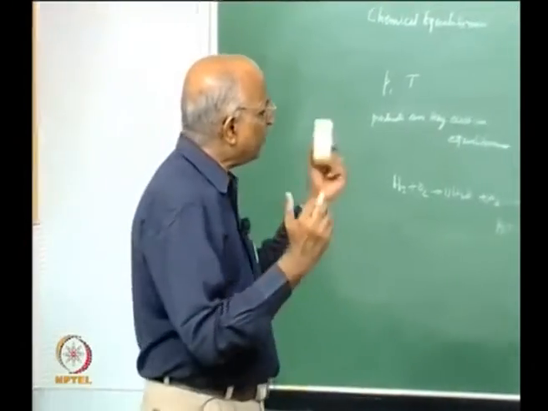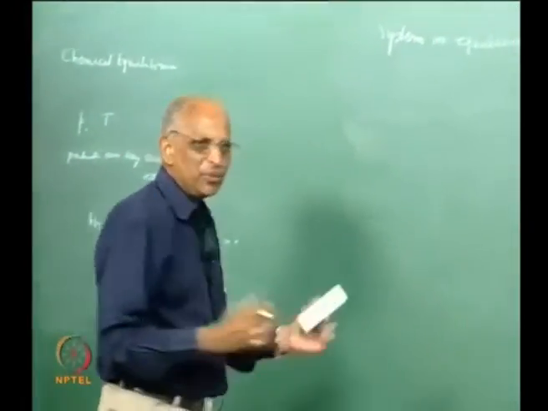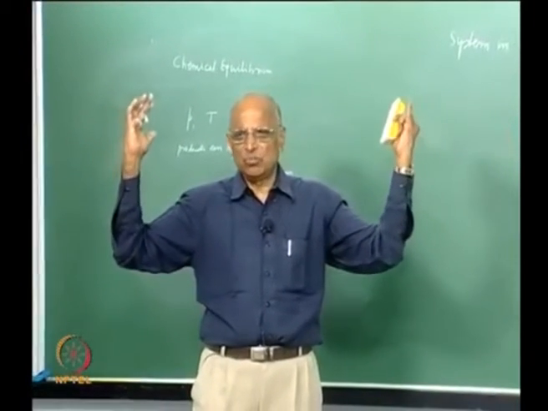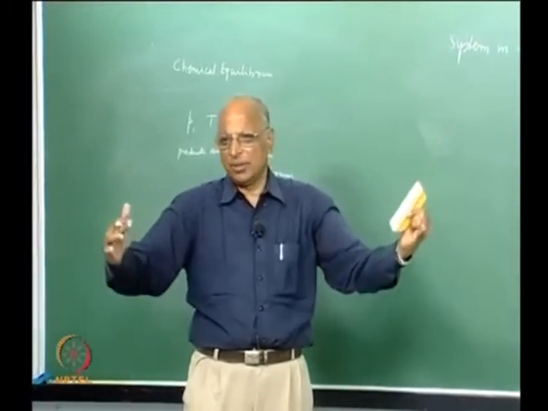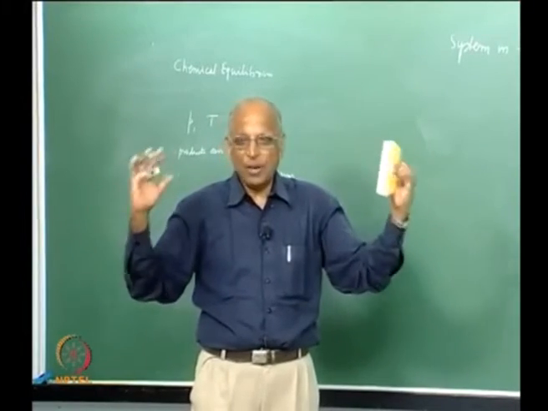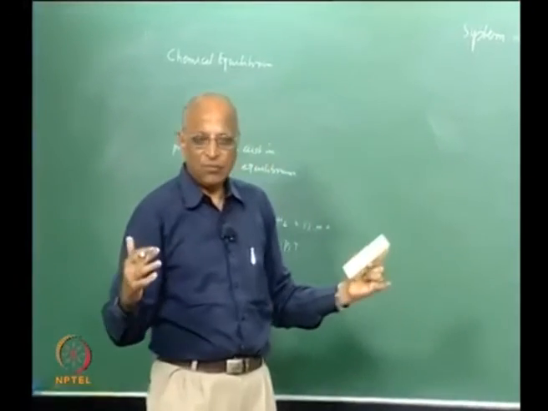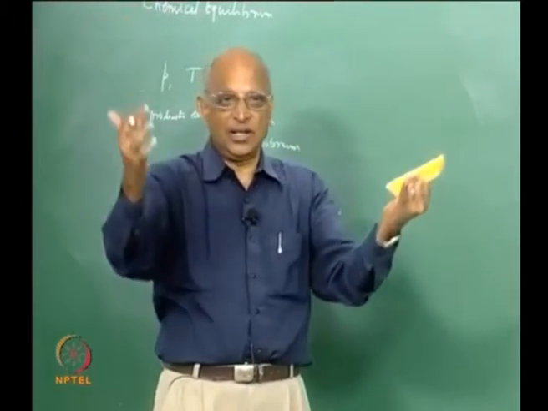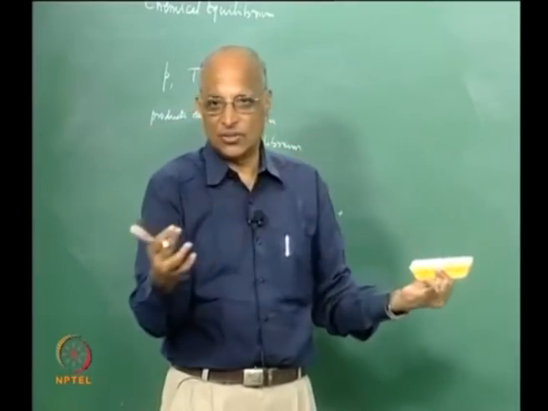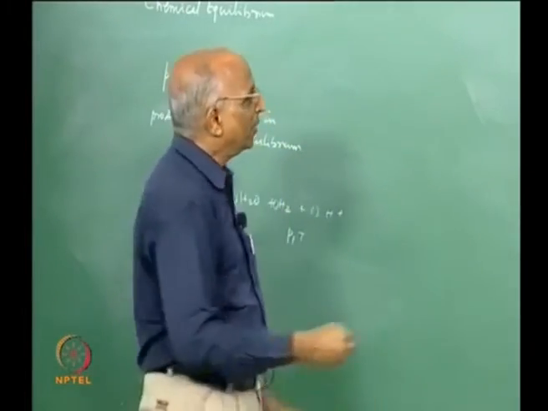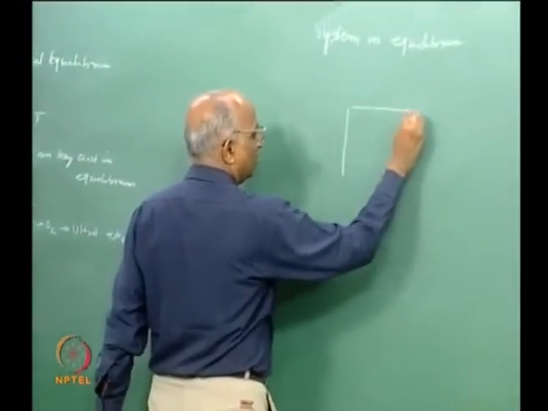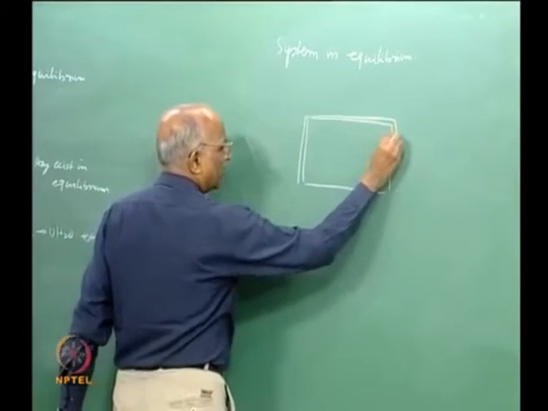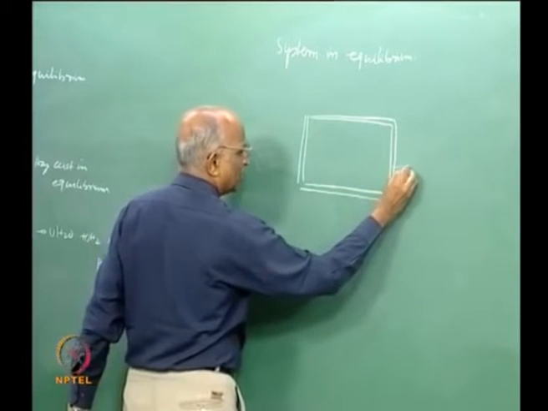But in this case, let us say first a general example. Supposing we consider this room as a system, and let us say this room is beautifully insulated, nothing can come in, no power can come in, no mass can come in, nothing will come in. And what is the system we are considering? The system is maybe all these lights, maybe all of us, maybe these chairs. These are the attributes of this system. Therefore, I consider this room as a system, and then we say it is totally isolated. That means I consider an isolated system.